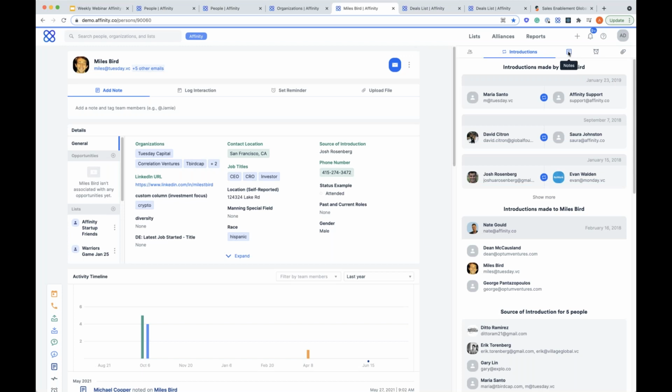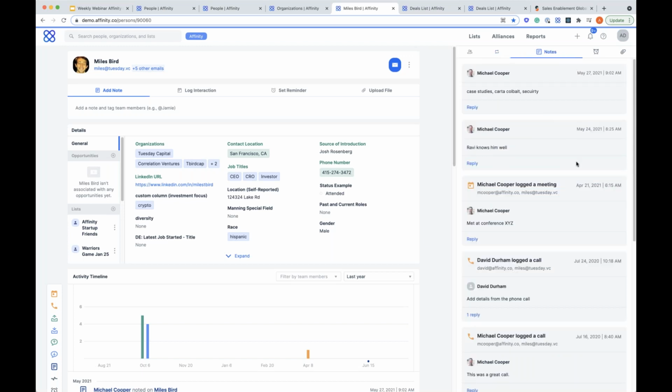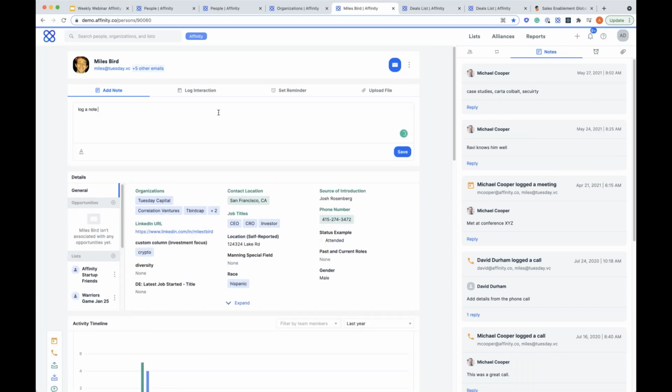And just like standard CRMs, you can add notes here. So if you wanted to, go ahead and write a note about something with Miles, they'll have that surface here. It's really easy to log a note here.